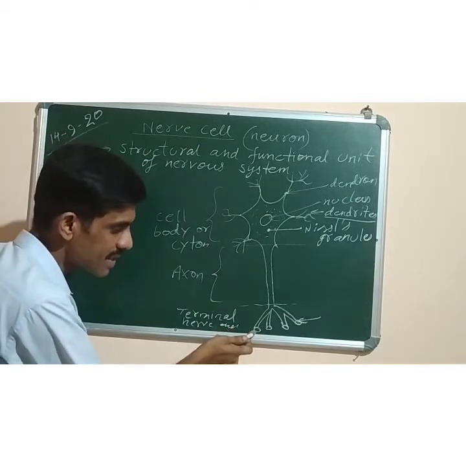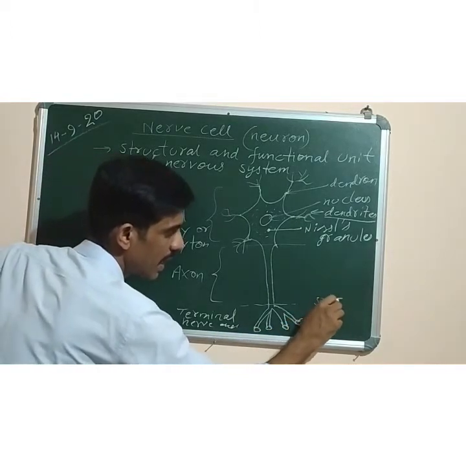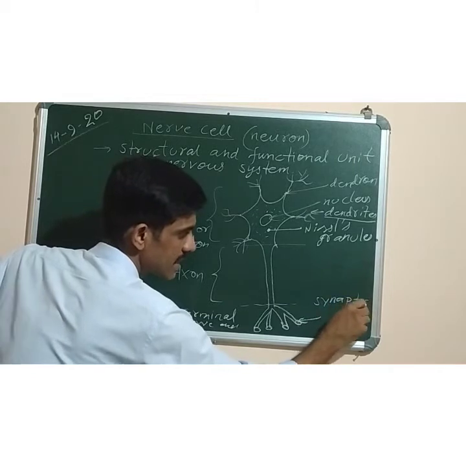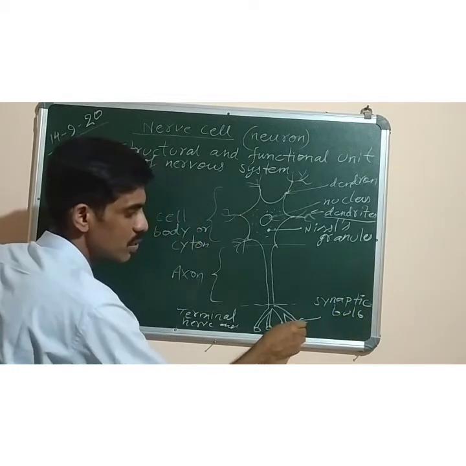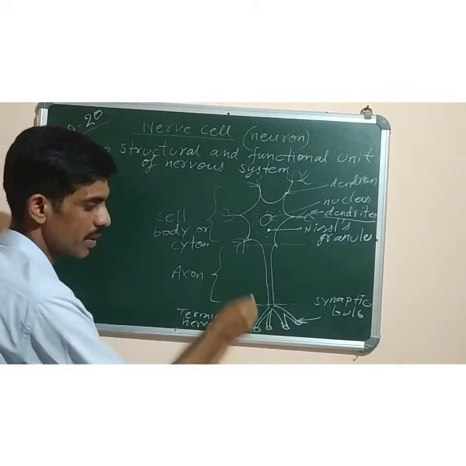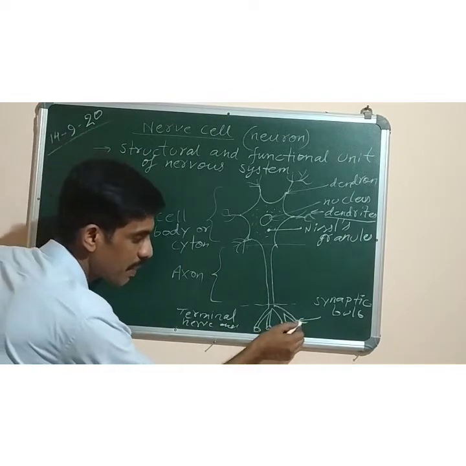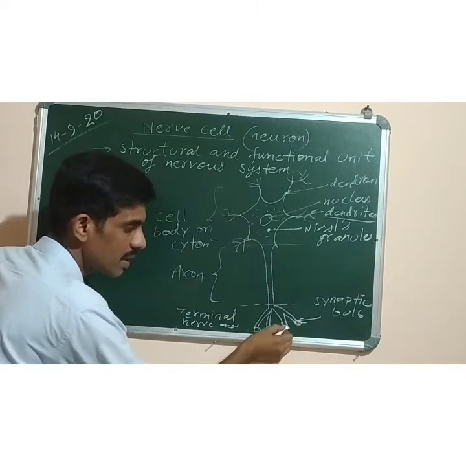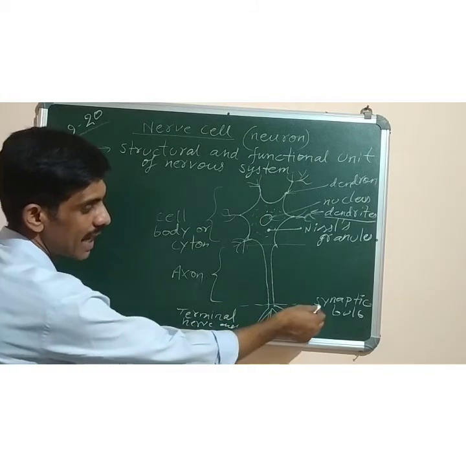It is called synaptic bulb. Bulb means swollen like a bulb. You can see the synaptic bulb. So what is synaptic bulb? The last part or the terminal part of the nerve endings has a swelling, which is called synaptic bulb.